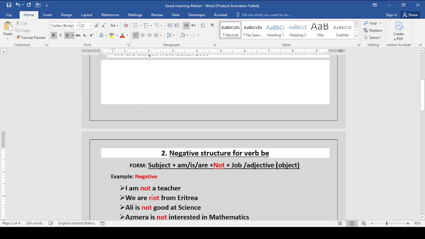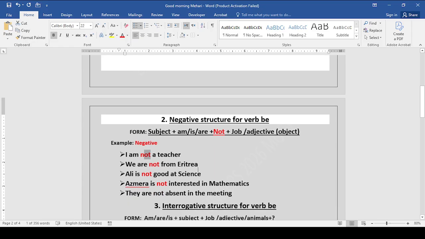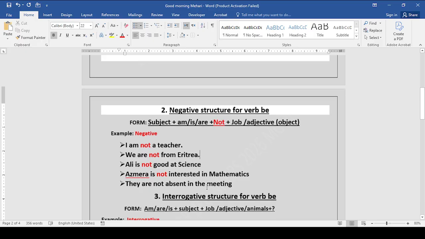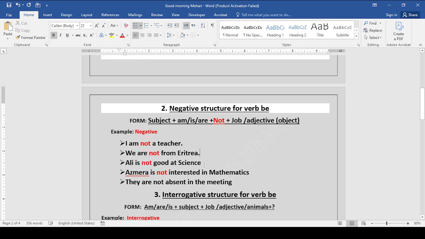So negative. I am not a teacher. Here I'm adding not. We are not from Eritrea. Ali is not good at science. Maybe he is good at mathematics, or he is good at chemistry, biology, and other subjects.